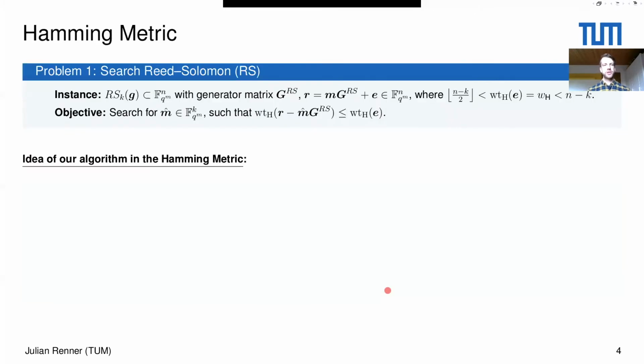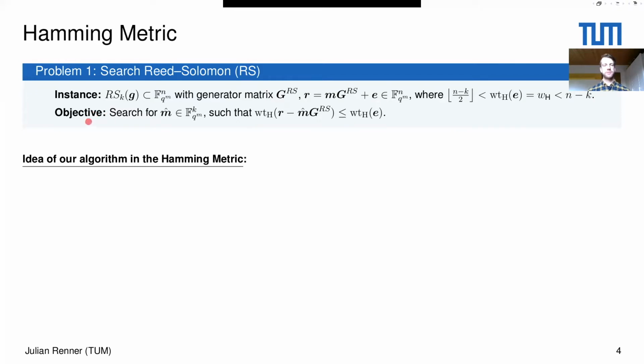With these two definitions, we can already look at problem 1. Just to emphasize it once more, you cannot find this problem in our paper, but I introduce it to get you familiar with our idea. Problem 1 is called search Reed-Solomon codes. It has an instance, a Reed-Solomon code specified by this generator matrix. We get a vector r, which is a codeword of this Reed-Solomon code plus an error. And now the important thing comes, namely that the Hamming weight of this error is larger than (n minus k) half and smaller than n minus k.